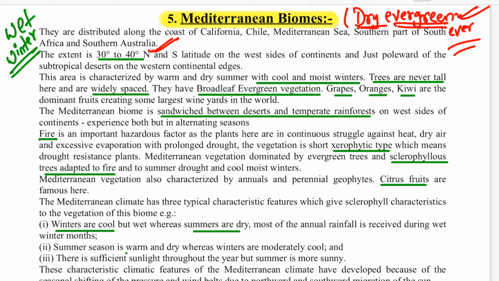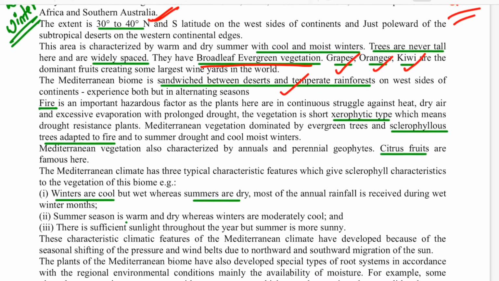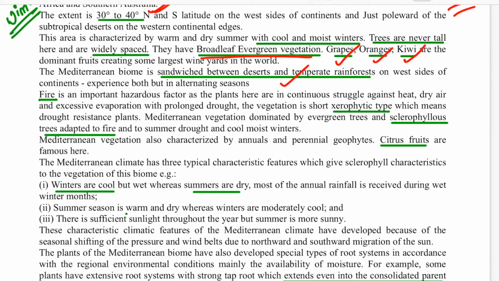They are present in the subtropical latitude from 30 degrees to 40 degrees, and they are also known as broadleaf evergreen vegetation. Important products are grapes, oranges, kiwi, mainly the citrus fruits. They are mainly sandwiched between deserts and temperate forests. Fire is an important hazard where there is a completely dry season. In the completely dry season, the leaves shed or fall, and these leaves catch fire from the warmth of the climate, and there is a fire.